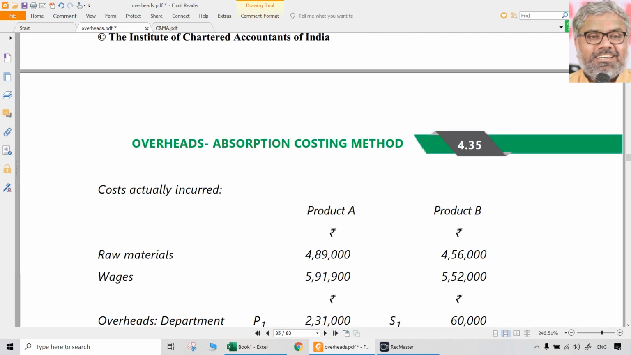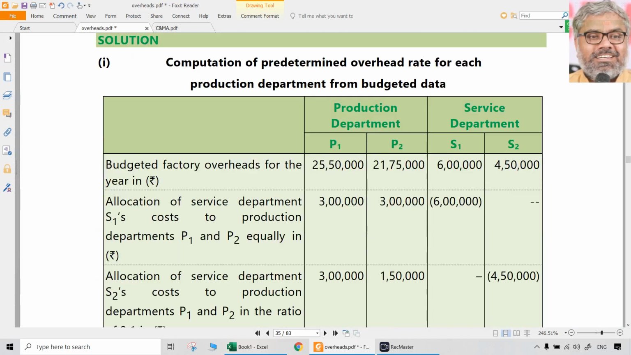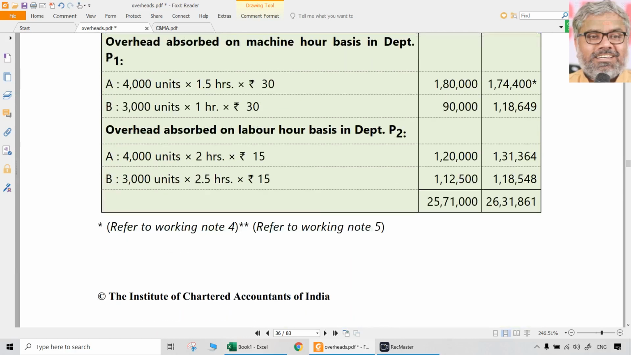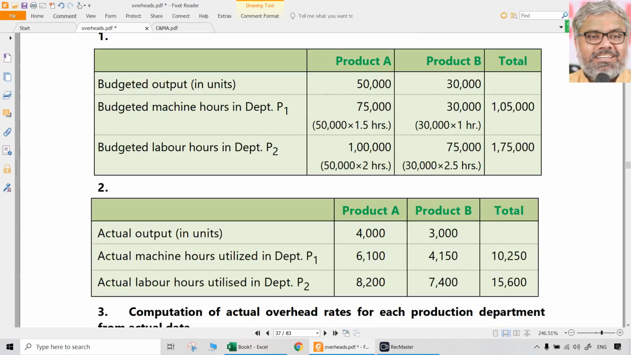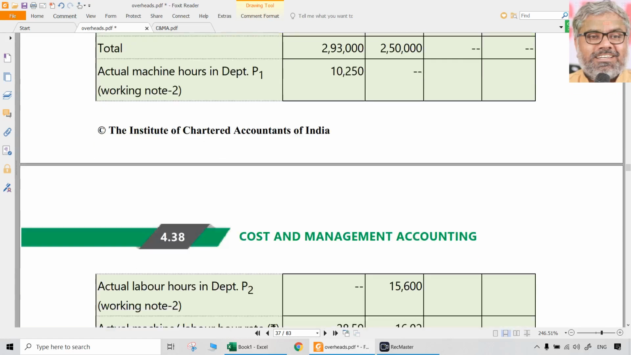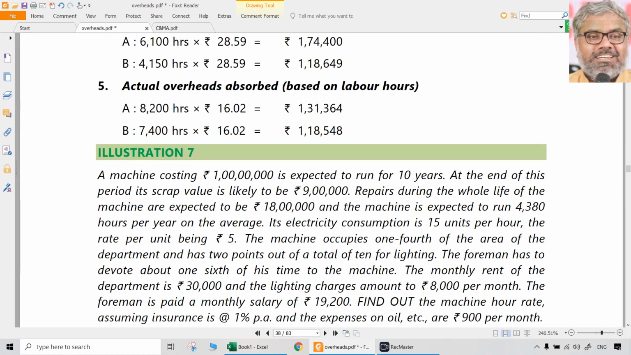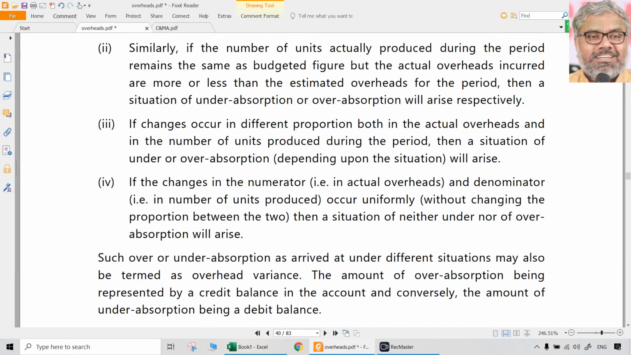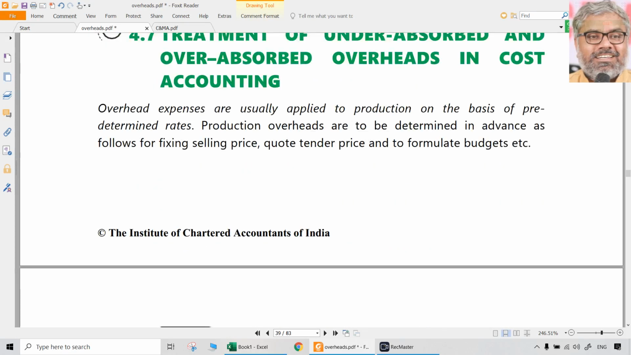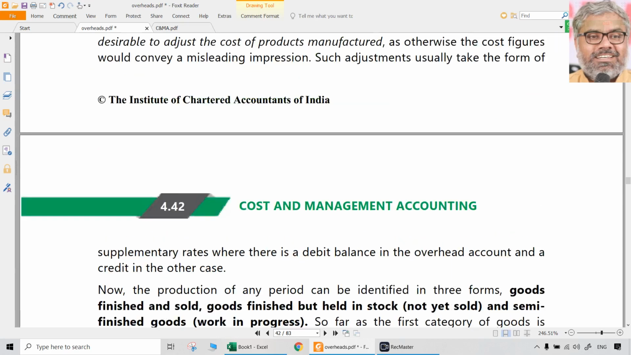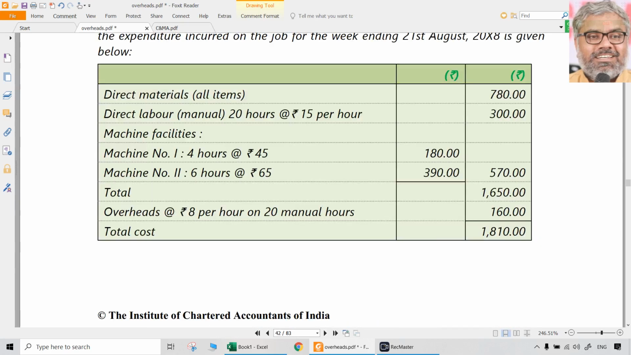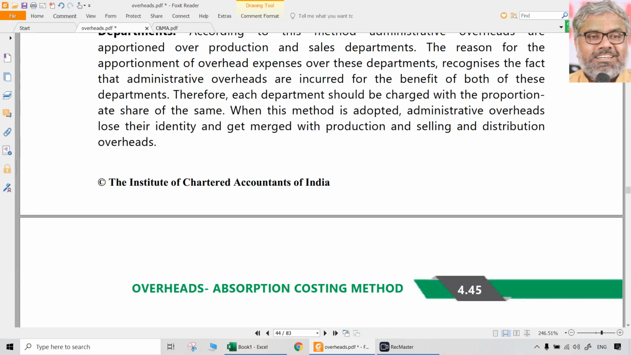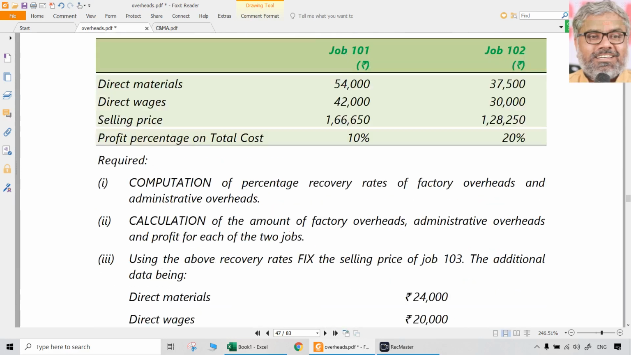And some more problems on the distribution, redistribution, computation of overhead absorption rates, application of the concept of overhead according to data that is given. Whatever the data is available, accordingly we have to just solve those questions. So we will solve such type of questions in the next session. And treatment of underabsorbed, overabsorbed also, that's just a theoretical discussion with a very small application based questions, that we will discuss in the next session.